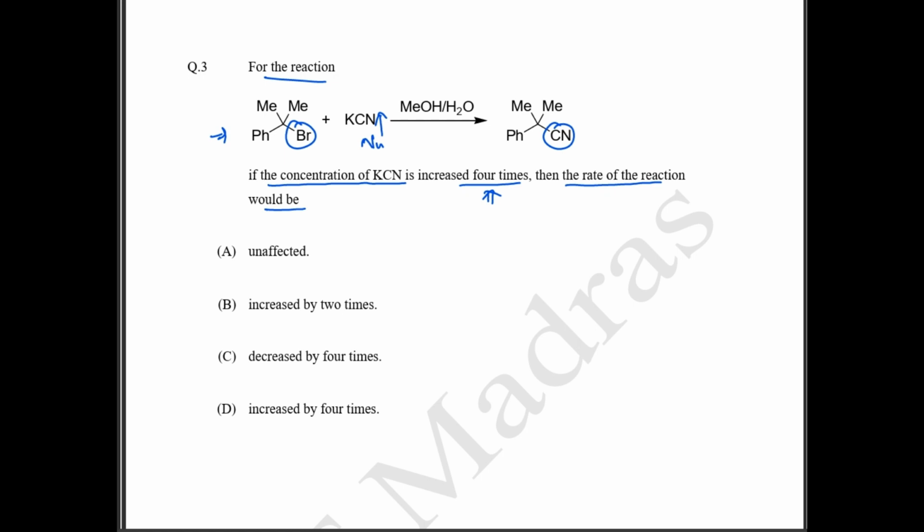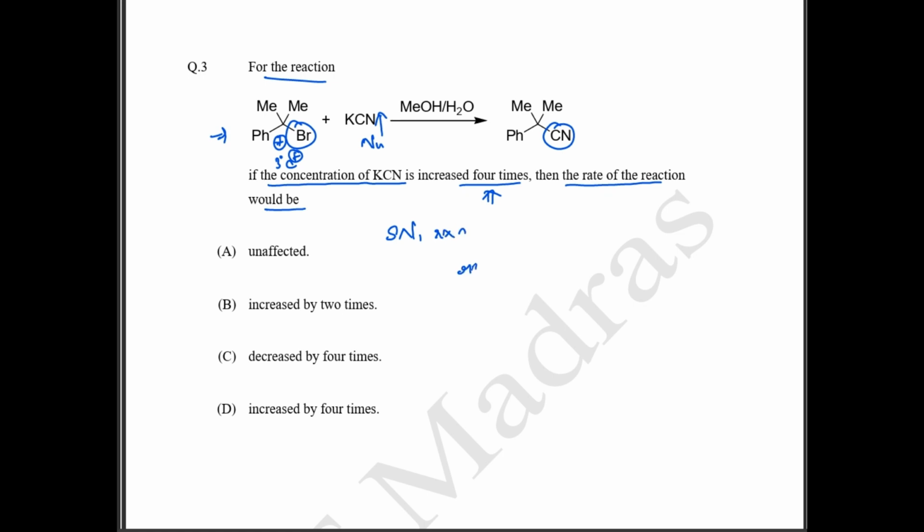So first we have to find out what reaction this is. Here, if you remove the Br and form a carbocation, this is going to form a 3-degree carbocation, which is a stable carbocation. So this is going to be your SN1 reaction. This is going to be your SN1 reaction.